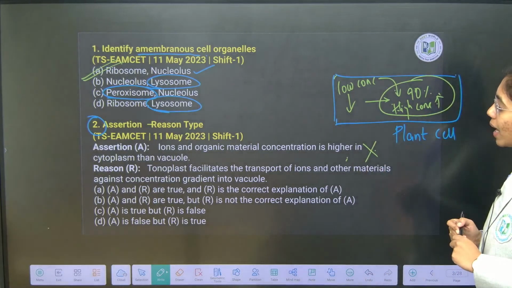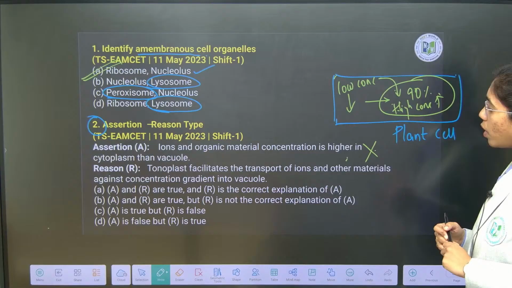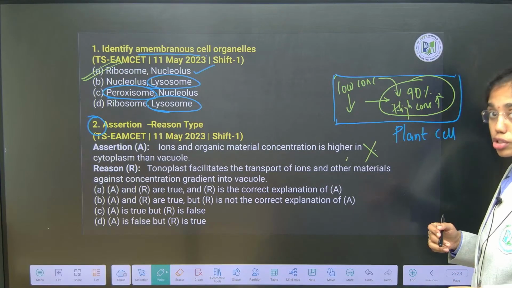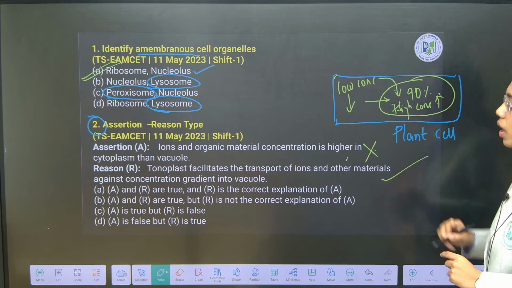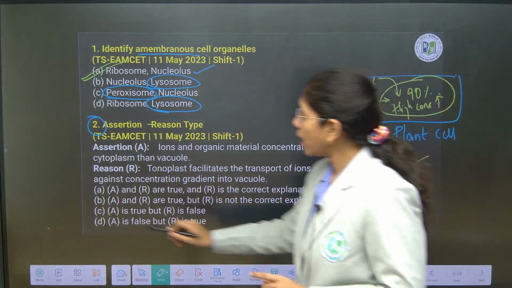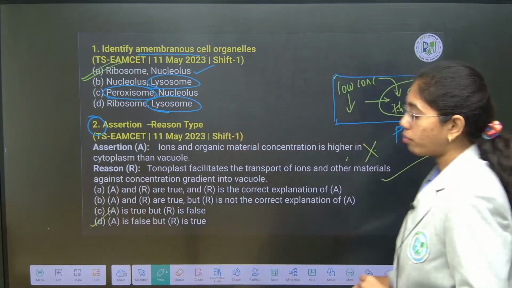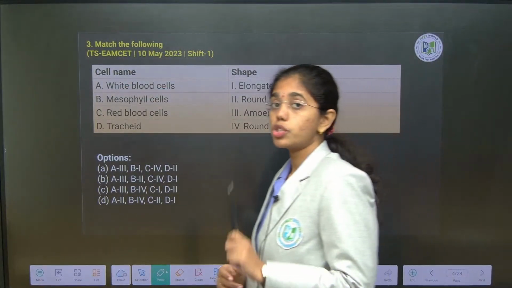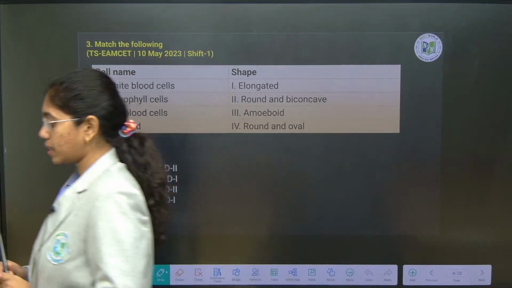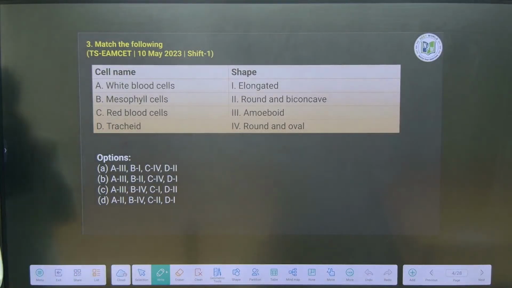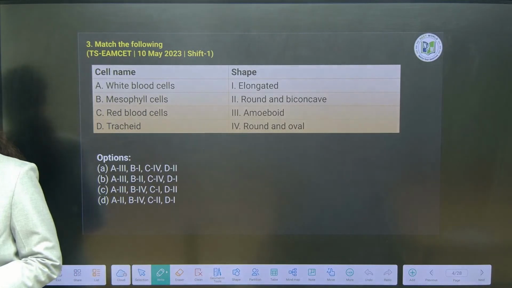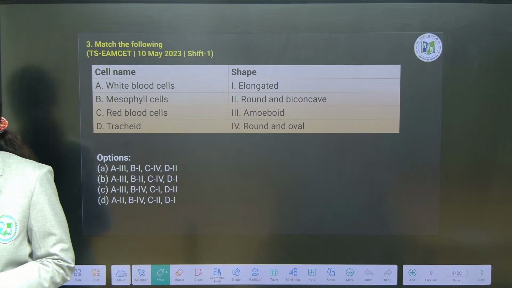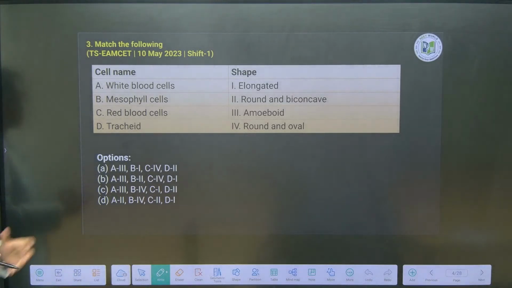Next, tonoplast facilitates the transport of ions and other materials against the concentration into the vacuole. Reason is true. So here A is false and R is true. We have to go with option D. Next, a match the following type of question based on the shapes of cells.